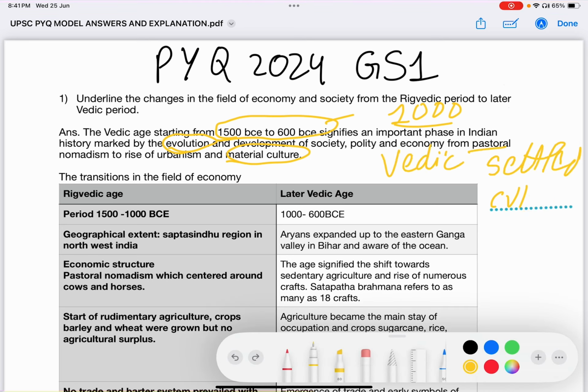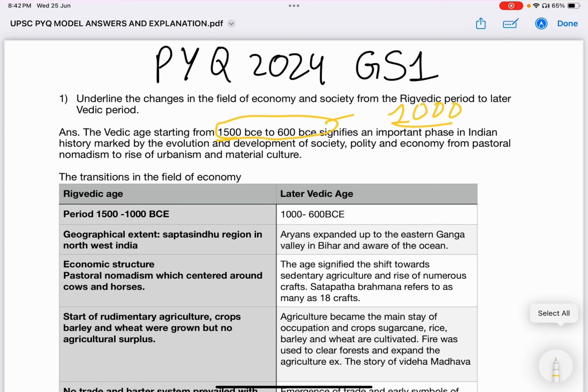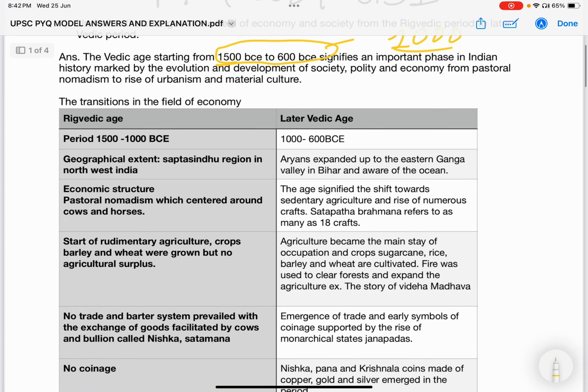This is a model answer. You can write an effective answer, but these are the important elements which need to be highlighted in the introduction. One is the chronology, the period, and second, a glimpse of the important changes in the field of society, polity, and economy, and the evolutionary trends. These are being discussed in the introduction.